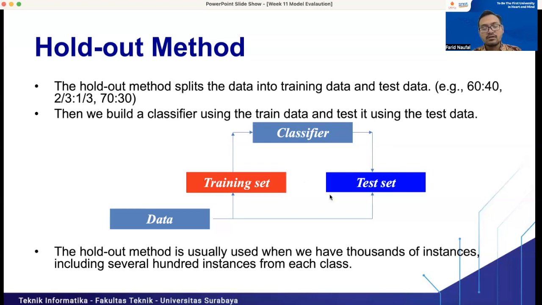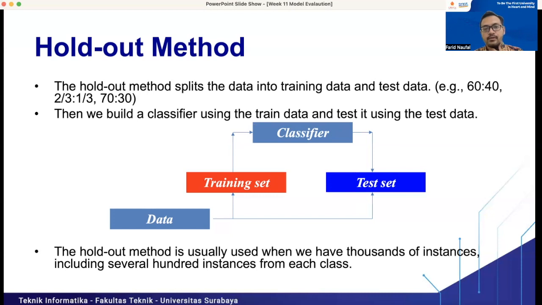The holdout method is usually used when we have thousands of instances, including several hundred instances from each class. It is a very common method for assessing or measuring the performance of our model.